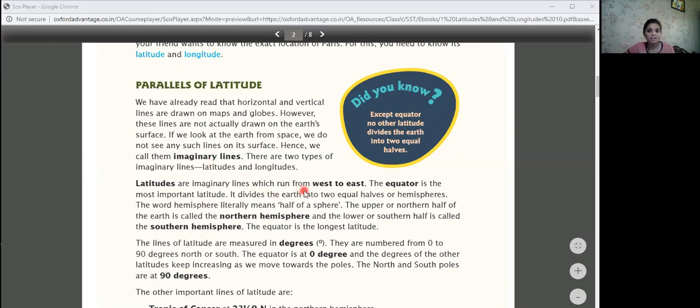Latitudes are imaginary lines which run from west to east. The equator is the most important latitude. It divides the Earth into two halves or hemispheres. The word hemisphere literally means half of the sphere. So our Earth is in which shape? It's the shape of a sphere. So it's called hemisphere, half of the sphere. The upper or northern half of the Earth is called the northern hemisphere, and the lower or southern half is called the southern hemisphere. The equator is the longest latitude.